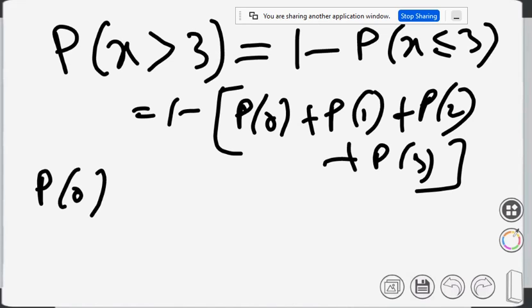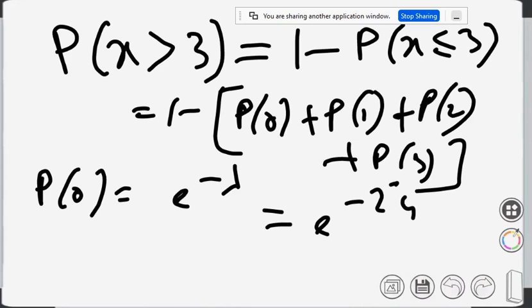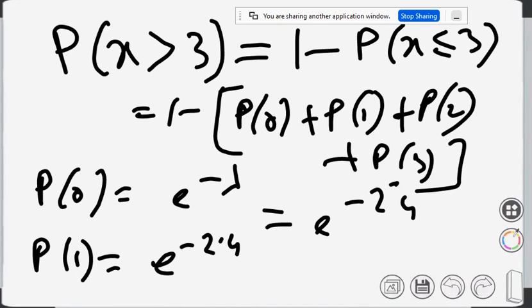So p0 is e to the power minus lambda, e to the power minus 2.4. p1 will be the same, right? Use the formula: e to the power minus lambda, lambda to the power x by x factorial. So lambda is 2.4, once for x equals 0, once for x equals 1, once for x equals 2, once for x equals 3.